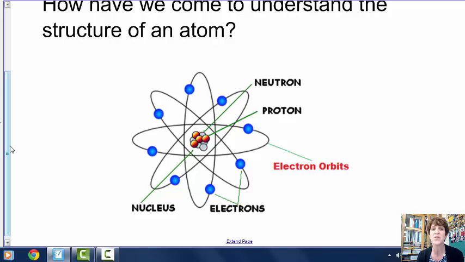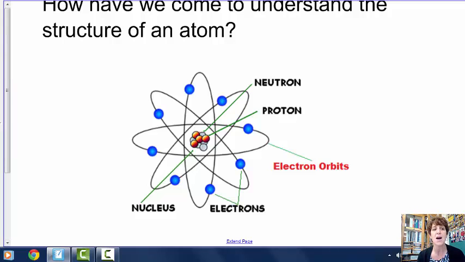A long time ago, back like Greek times, there was a man, Democritus, who came up with the word atoms. Atomos was really the name he came up with. And he believed that everything was composed of a certain structure, and that if you had iron, you had iron atoms, and if you had zinc, you had zinc atoms, and if you had helium, you had helium atoms. But we didn't really understand anything at that point about what the atom structure was. So how did we get to the point that we understand all of this?